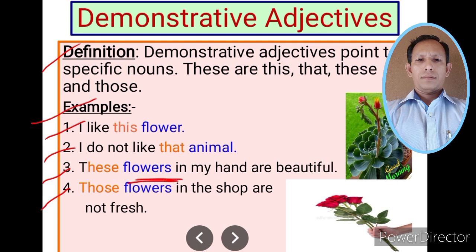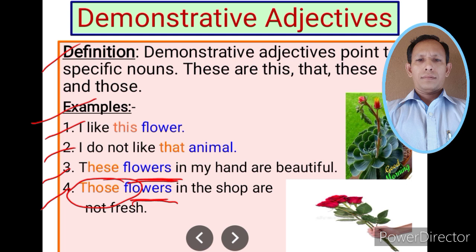Which flowers? These flowers in my hand are beautiful, not any other flowers. The specific flowers which are in my hand. And in the fourth sentence, the noun is again flowers. But which flowers? Those flowers in the shop are not fresh, not any other flowers. Those particular, specific flowers which are in the shop are not fresh.